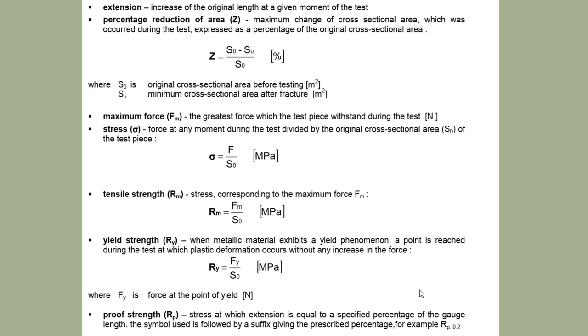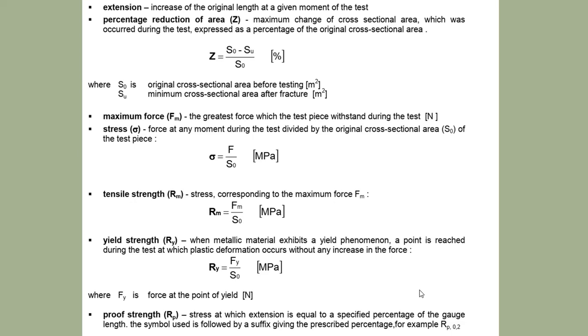S0 and SU. S0 is the original cross sectional area, SU is the area after fracture. Then maximum force. Then stress. Stress is force divided by original area. Then tensile strength. Tensile strength is equal to the stress corresponding to maximum force divided by original area.